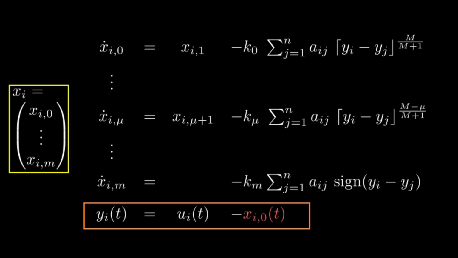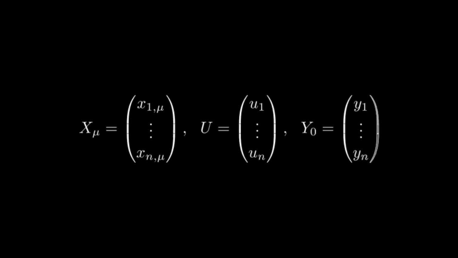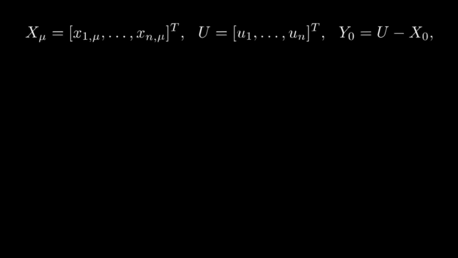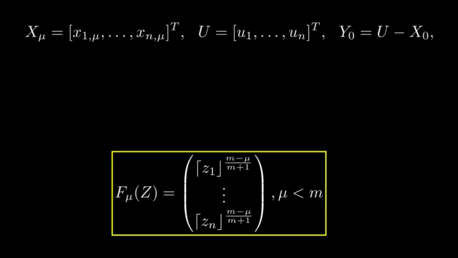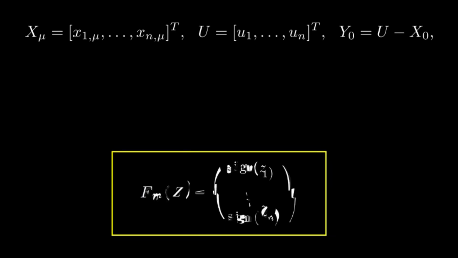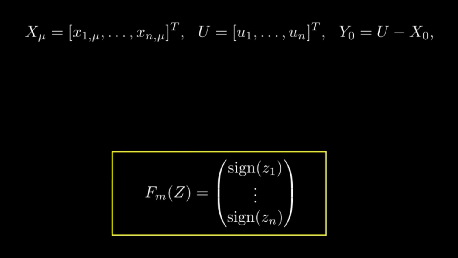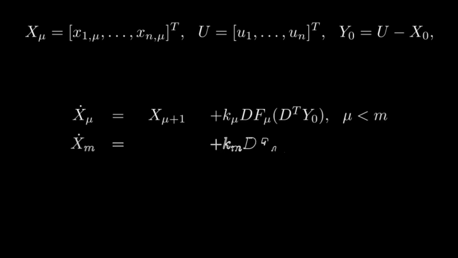This protocol can be written in compact representation by defining these vectors. Capital X by stacking the element mu of each node, and capital U and Y naught by stacking the signals ui and the outputs in vector form respectively. Moreover, define this nonlinear function which computes the powers we saw before in the protocol for mu less than m. Note that these functions are all continuous. Similarly, we define this discontinuous function. Recall that m is the dimension of the internal state minus 1. Using this notation, our protocol can be written as follows.